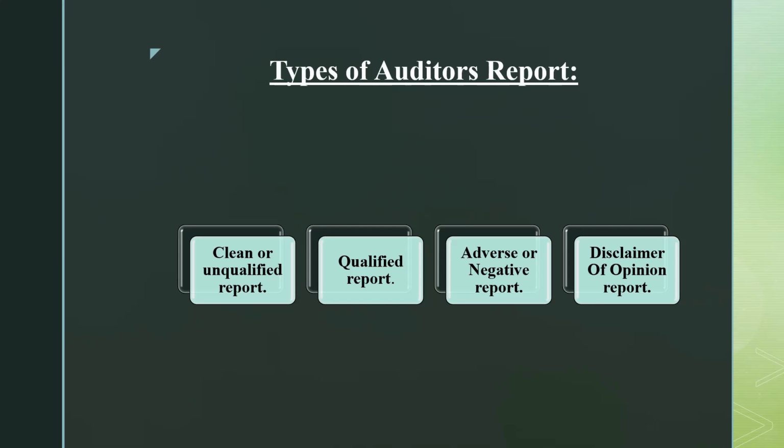When an auditor issues a clean or unqualified report, he uses a phrase: in our opinion, the financial statements give a true and fair view in all material aspects. That means he gives his opinion.